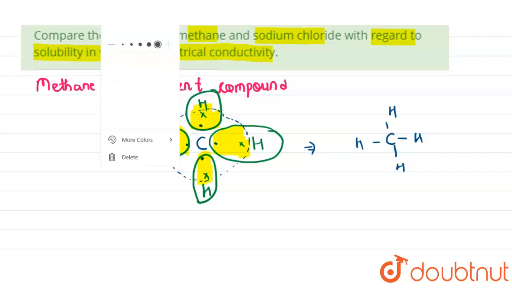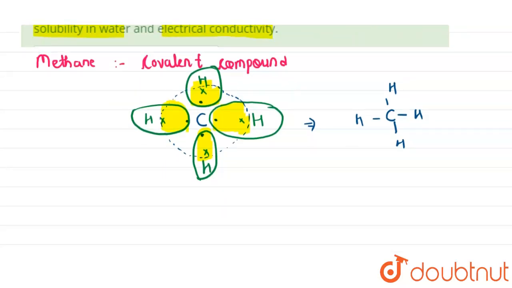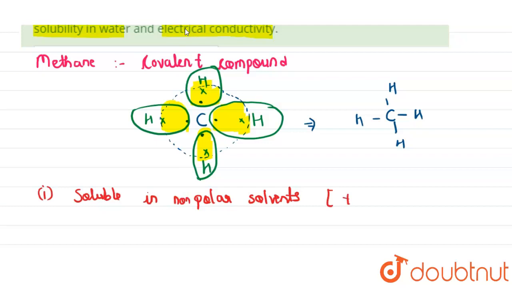Now, since it's a covalent compound, the first property is that covalent compounds are soluble in non-polar solvents, like benzene, carbon tetrachloride and so on, okay.